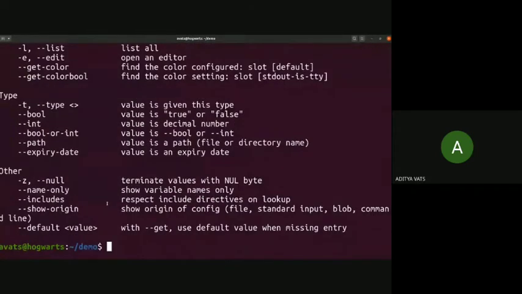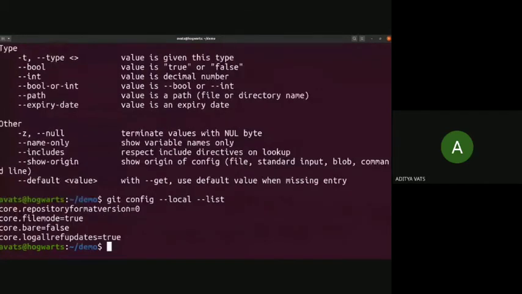You can find these references online quite easily, but here we want to make a local user.name. First, let's see what is already there.